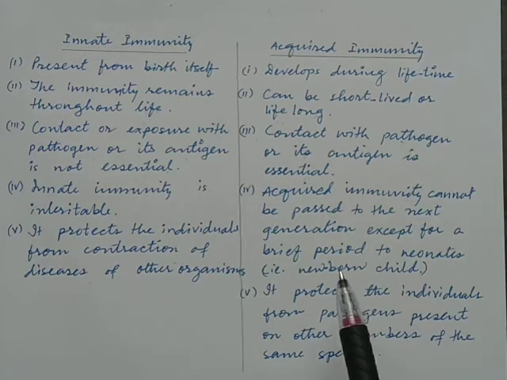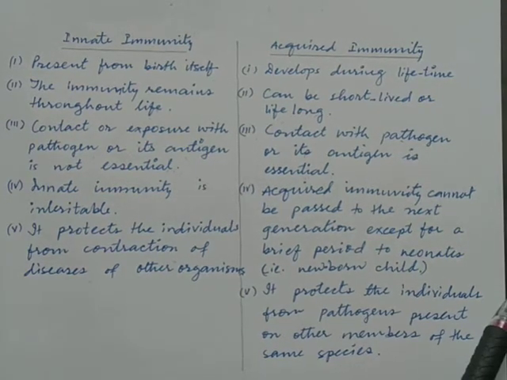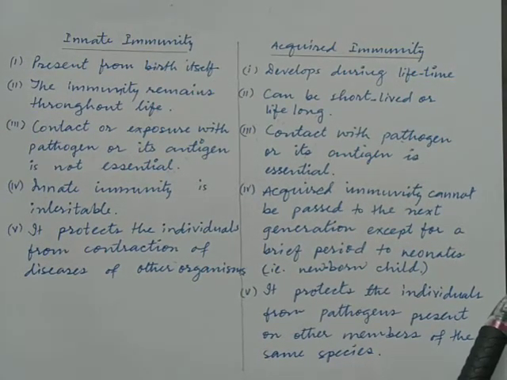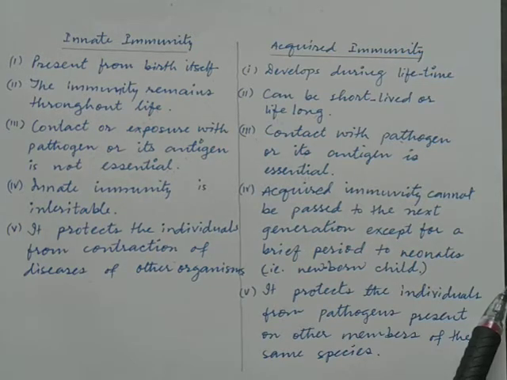So now let us summarize. We have just now talked about acquired immunity. It is conferred by two types of lymphocytes, B lymphocytes and T lymphocytes. B lymphocytes are divided into two types, plasma cell and memory cell. Likewise, T lymphocytes are of three types: T helper, T suppressor, T killer.